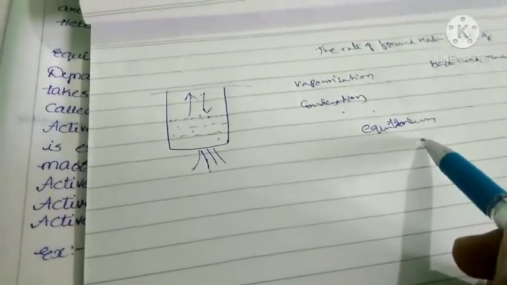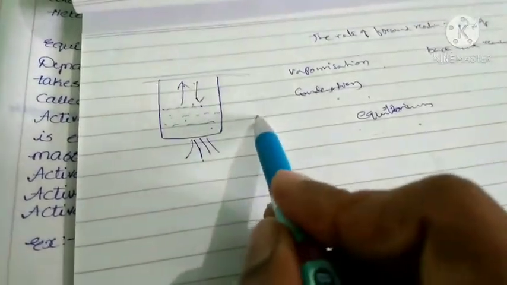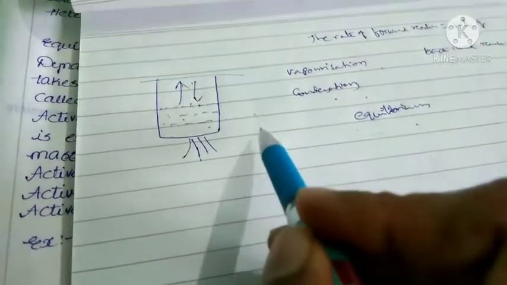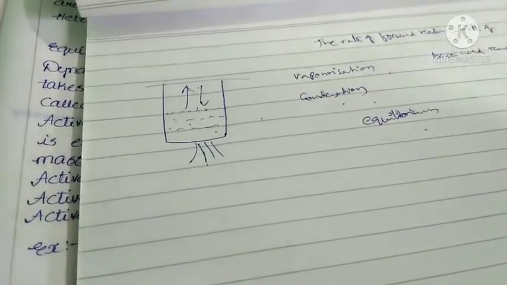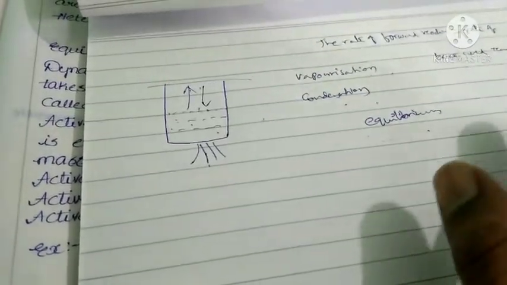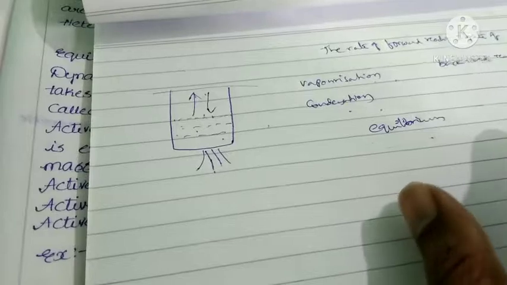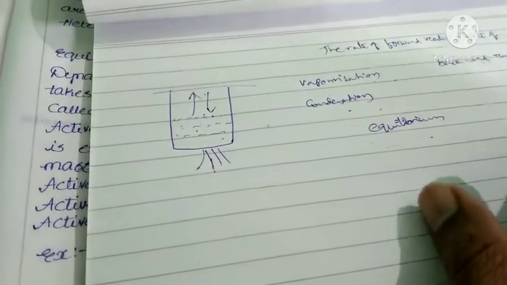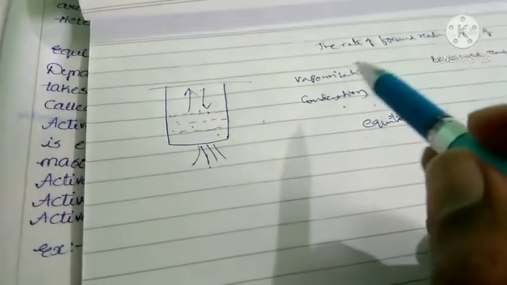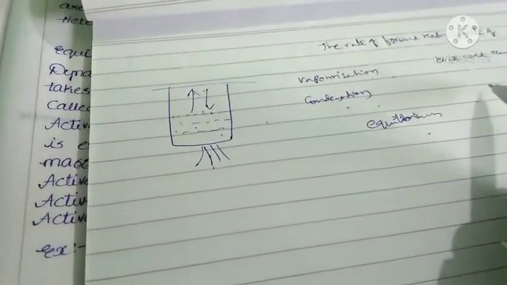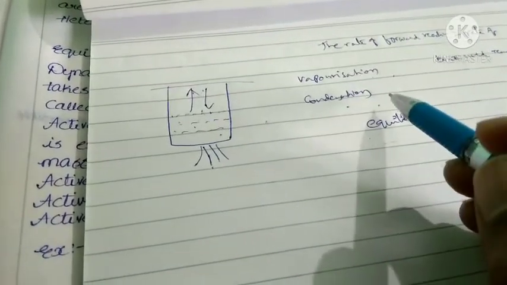Here one more important point is there. To get equilibrium reaction, the reaction should be reversible. See here, reversible reaction, forward reaction, backward reaction. So every equilibrium reaction is a reversible reaction, but every reversible reaction need not be equilibrium. I repeat this point, listen carefully. Every equilibrium reaction is a reversible reaction, but every reversible reaction is not an equilibrium reaction.